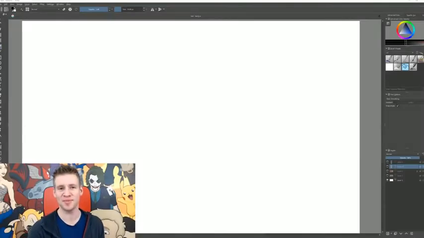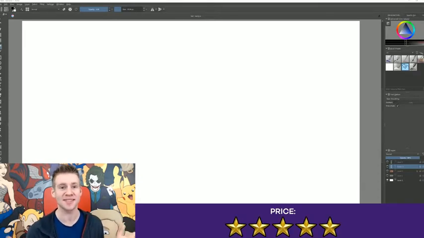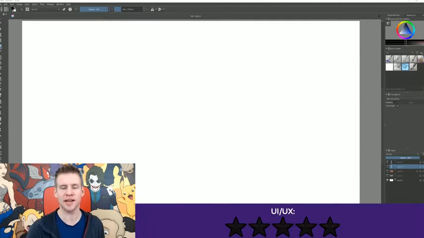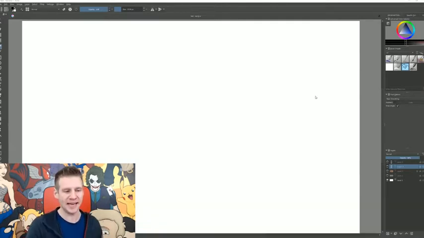Okay, so my first impressions verdict for Krita. Let's go through this one by one. Starting off with price, it's 5 stars because it's free. Yay! User interface and user experience, I gave 4 out of 5 stars. Occasionally the program felt a little unintuitive, but not in any way that would hinder workflow drastically, but overall it was actually really comfortable. The interface is simple and easy enough to figure out.